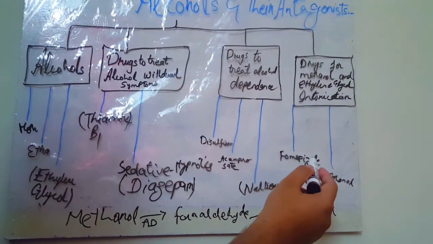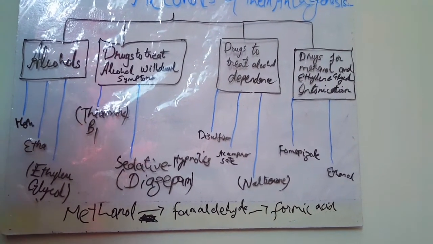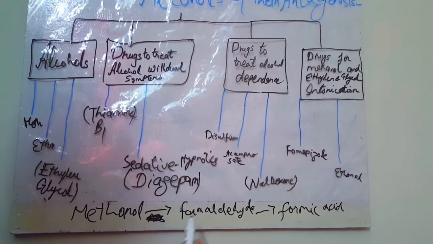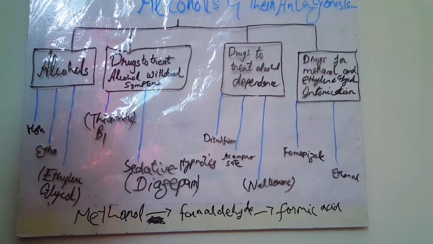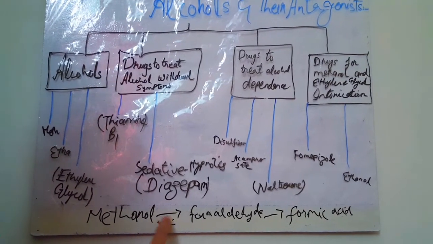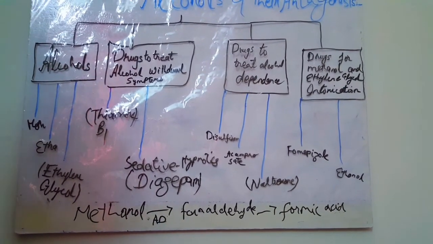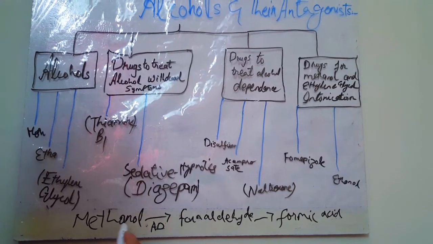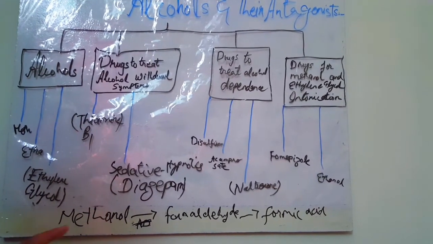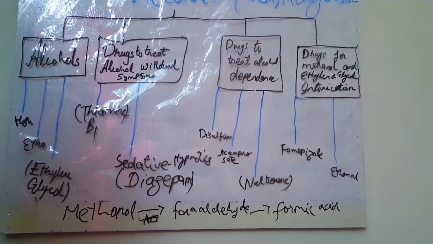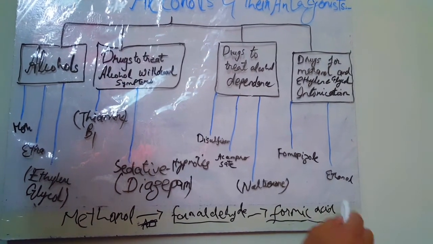What this fomepizole does, it inhibits this alcohol dehydrogenase, and therefore conversion of methanol into formaldehyde and then formic acid is decreased. Furthermore, what ethanol does, ethanol competitively inhibits the conversion of this methanol into formaldehyde, and therefore the formation of these toxic products is reduced.